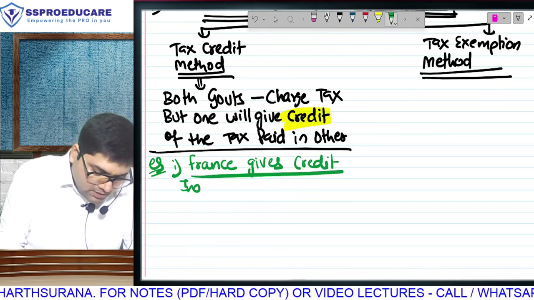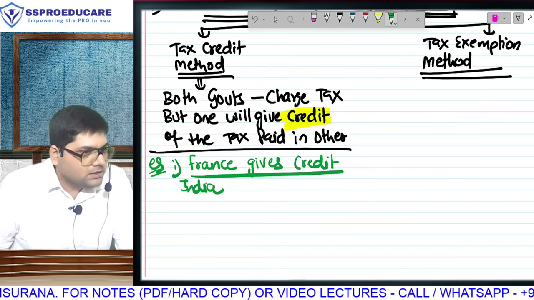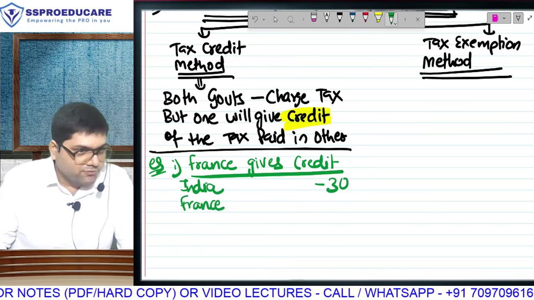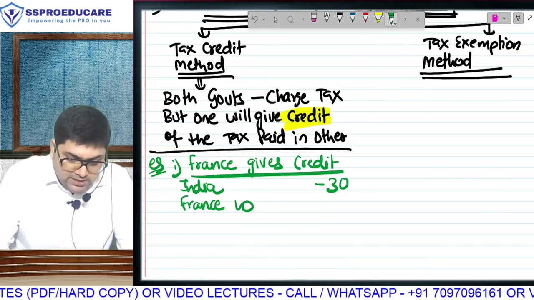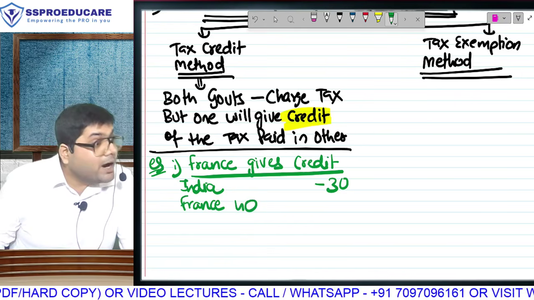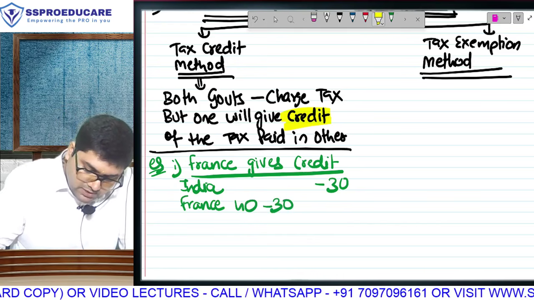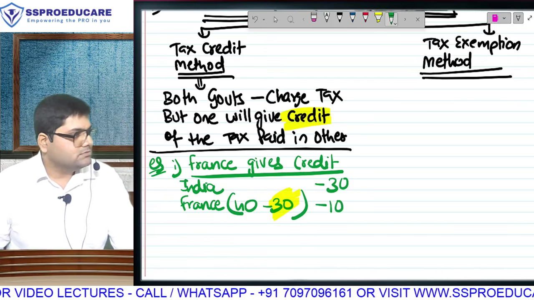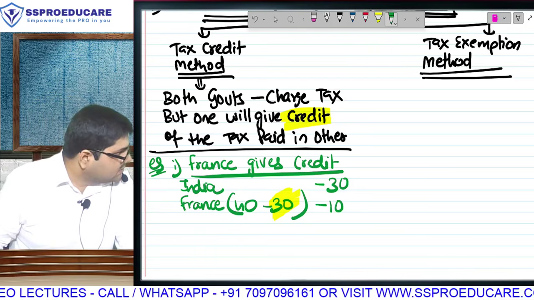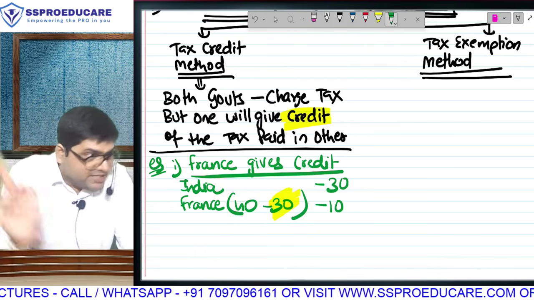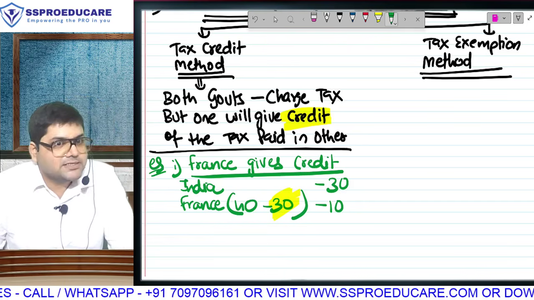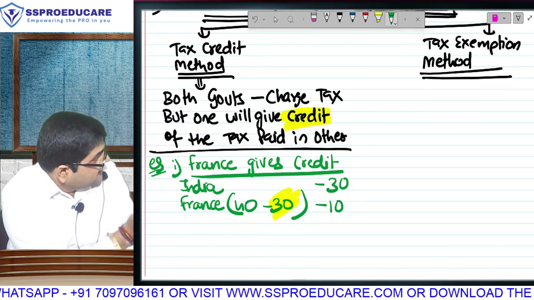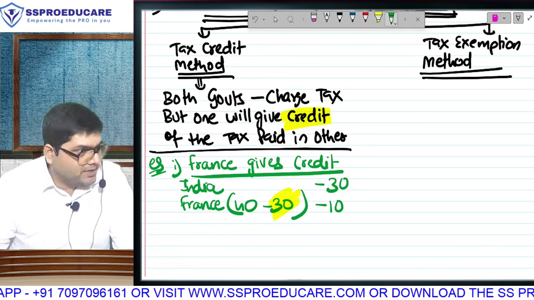So what do you have to do? Do you realize India में you have to pay your full liability? Full मतलब कितना? 30. France में what is your liability? 40. Will France also take tax? Yes, because tax credit method में both governments take tax. But France will give you credit of the tax that you have paid in India, and effectively they will take only 10. Are both governments taking tax? But is one giving you credit, which effectively is reducing your 70? So purpose is solved. ये है tax credit method. Both governments take tax. Read the sentence. Both governments take tax, but one will give you credit. ये example में समझ में आ रहा है?